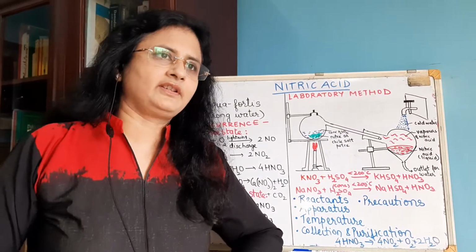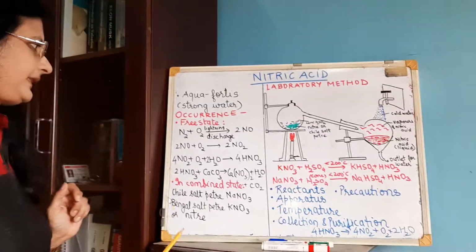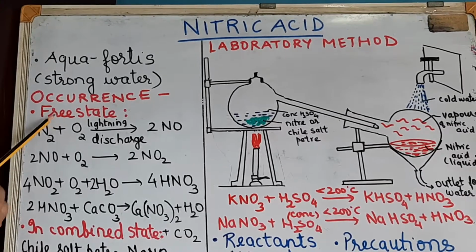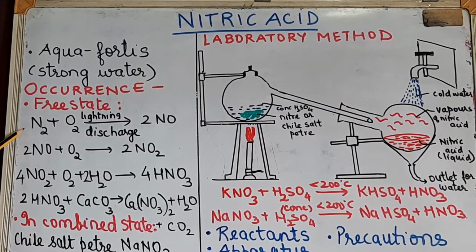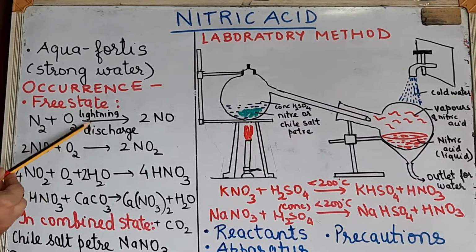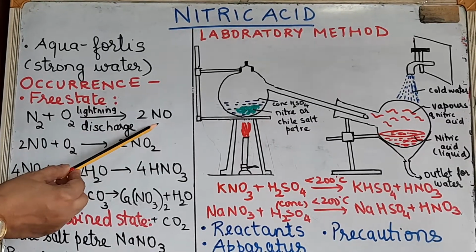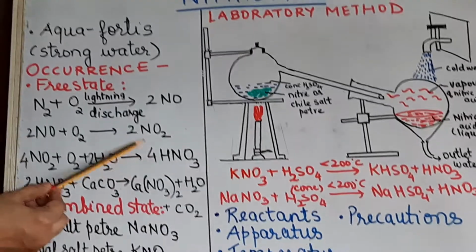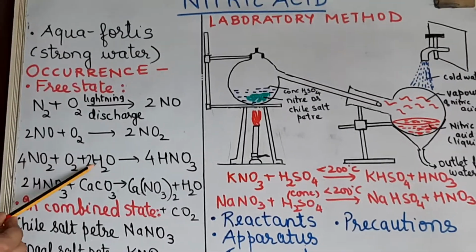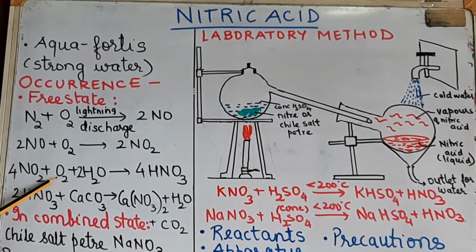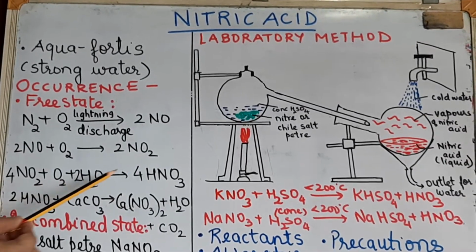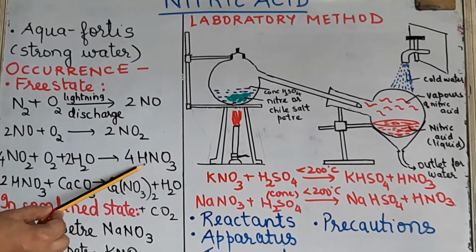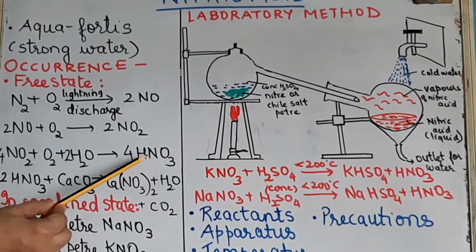So have a look here at the reactions. Here, the occurrence of nitric acid in the free state: nitrogen will combine with oxygen during lightning discharge to form nitric oxide. Then the nitric oxide further gets oxidized to nitrogen dioxide. Now this nitrogen dioxide will combine with the atmospheric moisture and the oxygen which is present in the atmosphere to form nitric acid. So this is the free form of nitric acid which will come down along with the rain as acid rain.